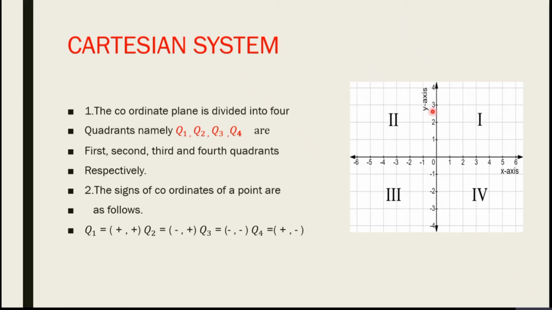So OY is called the positive y-axis and OY dash is called the negative y-axis.